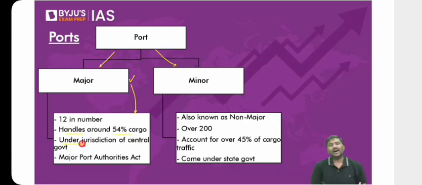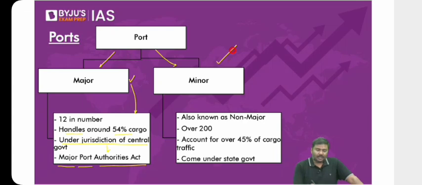These major ports are under the jurisdiction of the union government, and the center, through an act, the Major Port Authorities Act, will regulate the major ports in India. The non-major ports, also called minor ports, are more than 200 in India, and they will come under the respective state governments. These non-major ports account for around 45% of the total cargo.